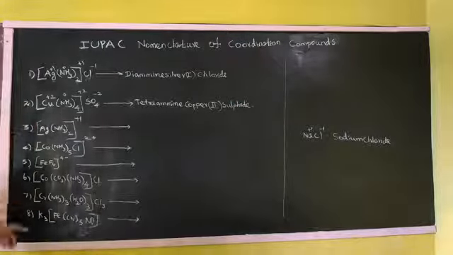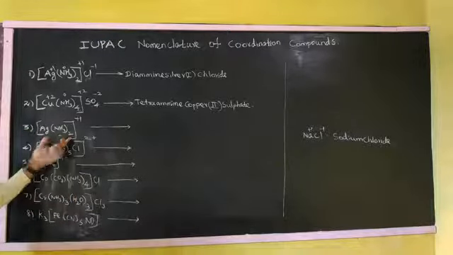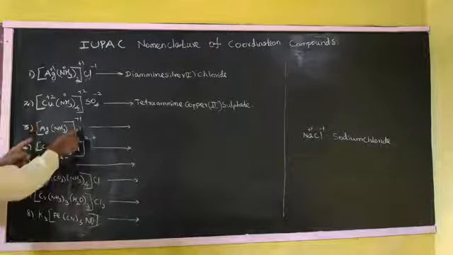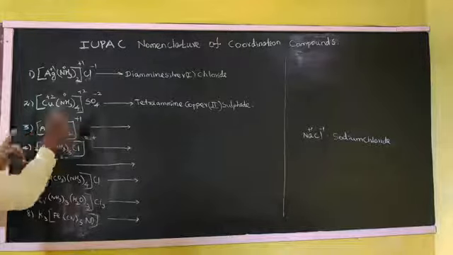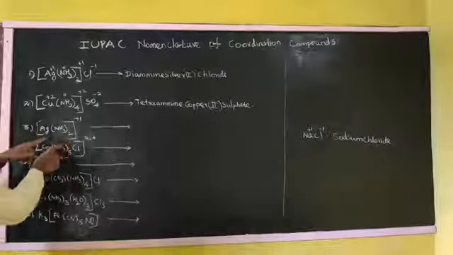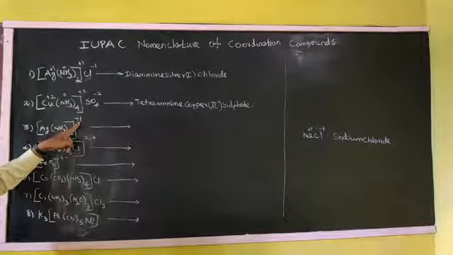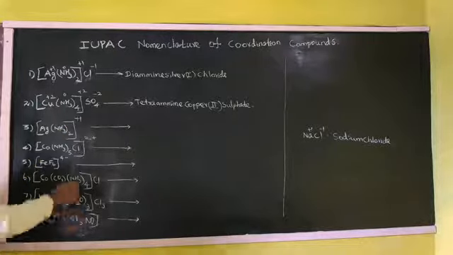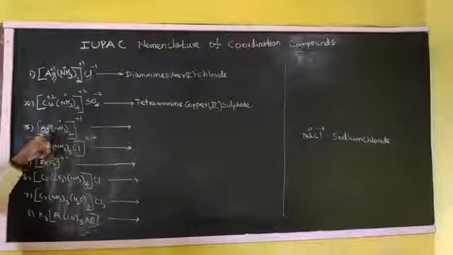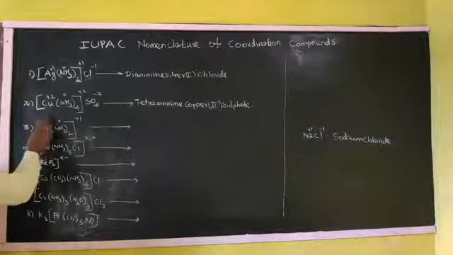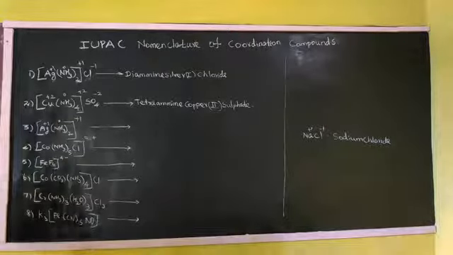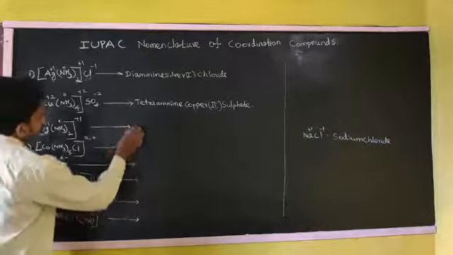Then the third one, look carefully. Out of the coordination sphere, no groups or elements are given, on the left or right side. Here, the coordination sphere has a charge plus 1. Here the amine, as we know earlier, is neutral. The plus 1 belongs to silver, right? So how to write the name?